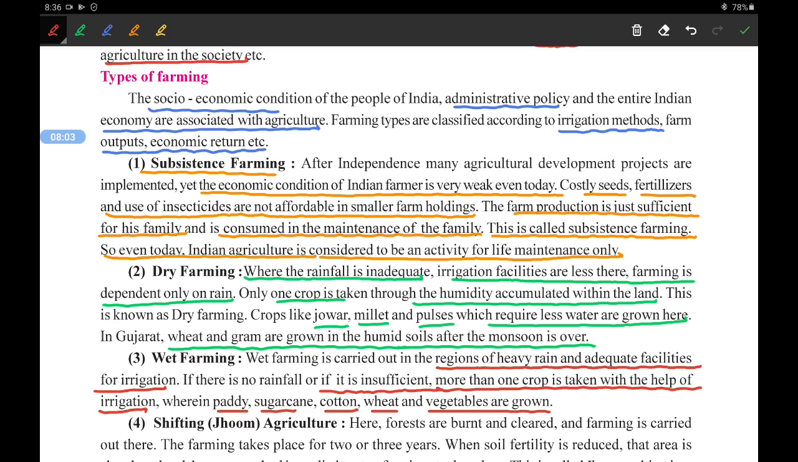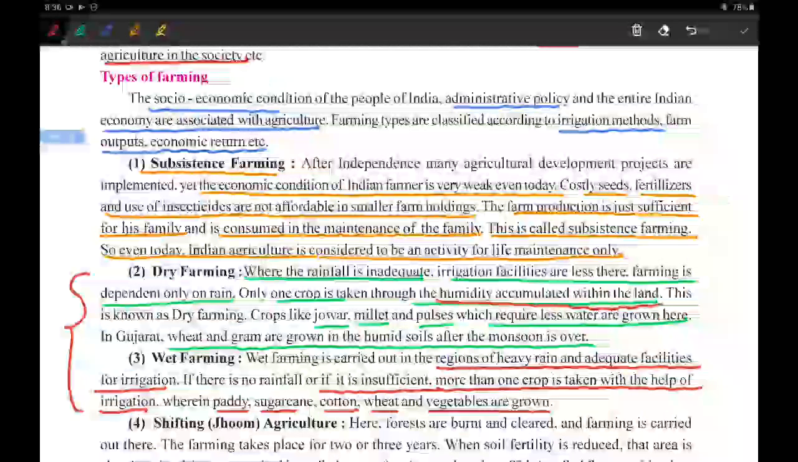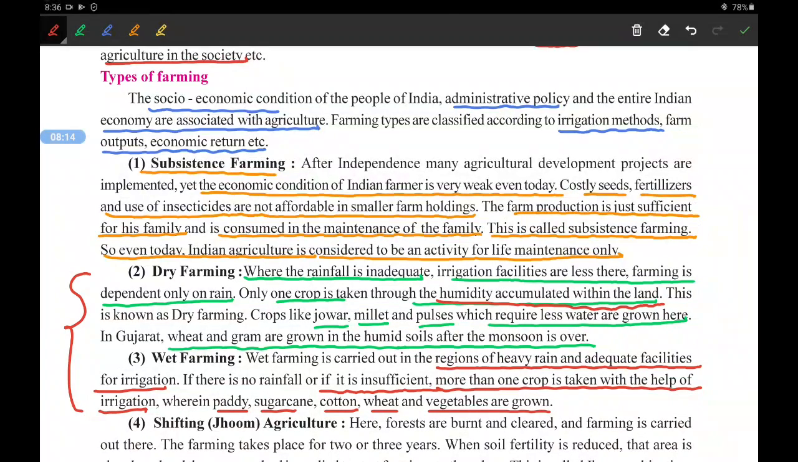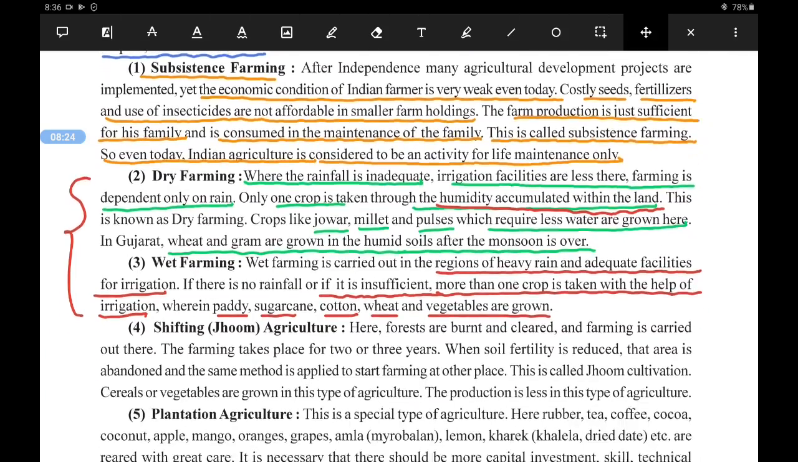Now you can see the difference between these two. What is the main factor? In dry farming it is the humidity accumulated in the land, and here it is mainly the rainfall. So more water is available in wet farming, while in dry farming the availability of water is less.